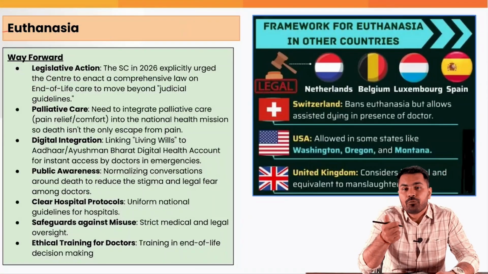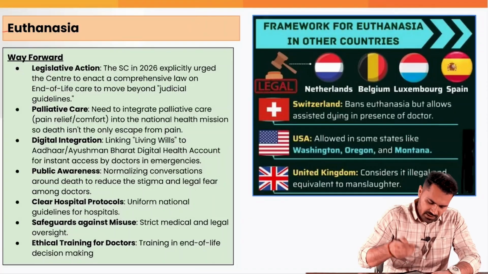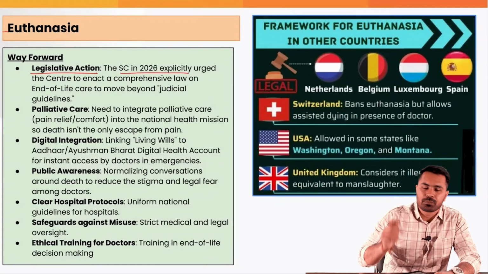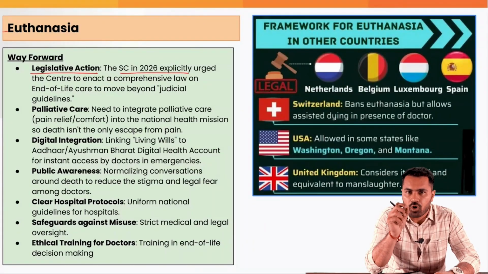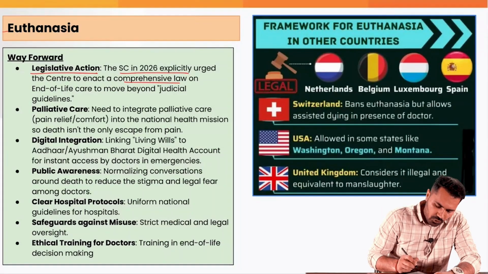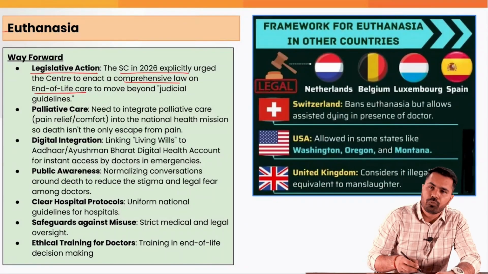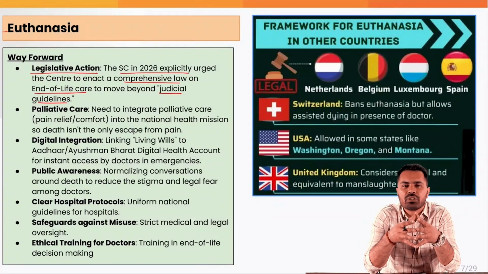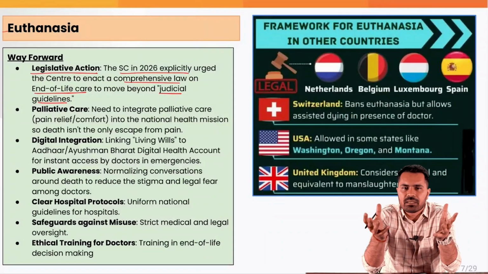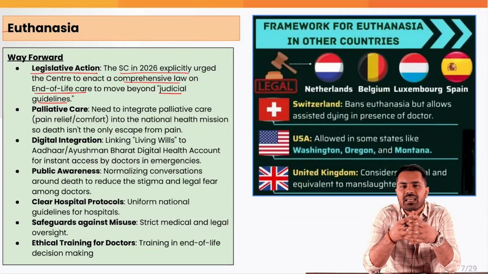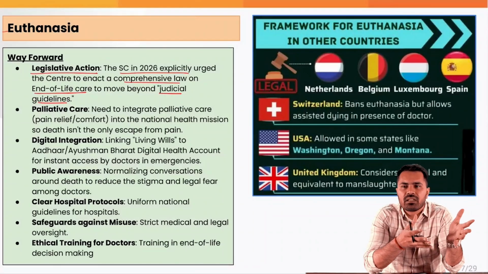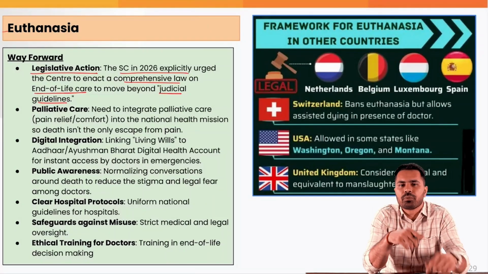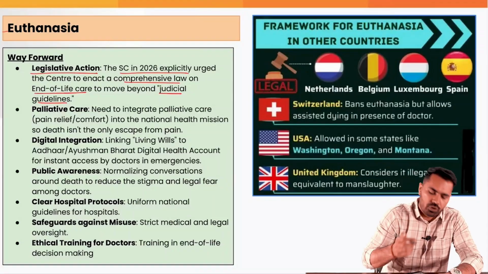Then, what should be the way forward? What should we do regarding euthanasia? First is legislative action. The Supreme Court in 2026 explicitly urged the Central government to enact a comprehensive law on end of life care, to move beyond the judicial guidelines. Right now, the entire procedure regarding euthanasia works just on Supreme Court guidelines. The Supreme Court says the Centre has the responsibility to make a law regarding this, so you have to make a comprehensive law.